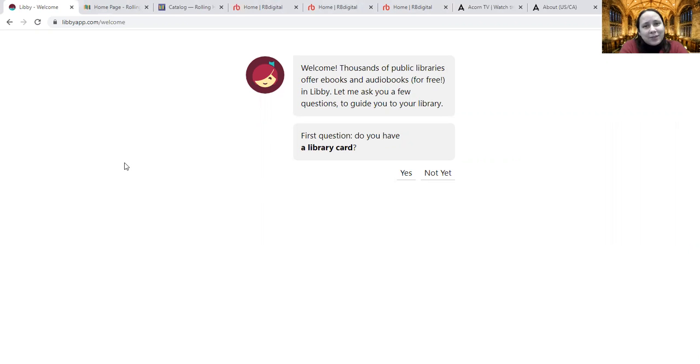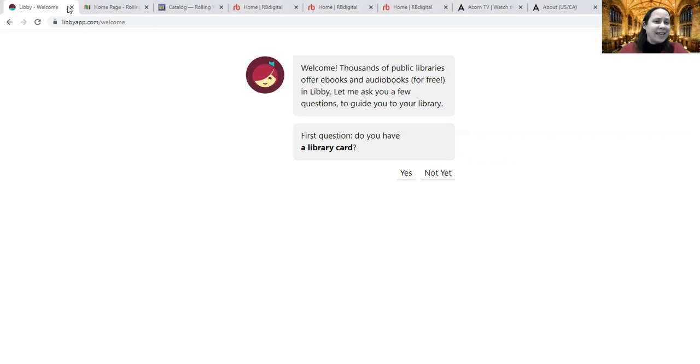So that is a change that we've made. One of the downsides to this is that if you had something on hold with RBDigital before, you put it on reserve with the RBDigital app, none of those reserves were carried over to Overdrive. So if you did have something on hold, you'll need to go to the Libby app or Simply E, which is another app that we use that can access that collection. But you'll need to go to one of those apps and put those books on hold again. So we apologize for that inconvenience, but I think you'll like the Libby app.